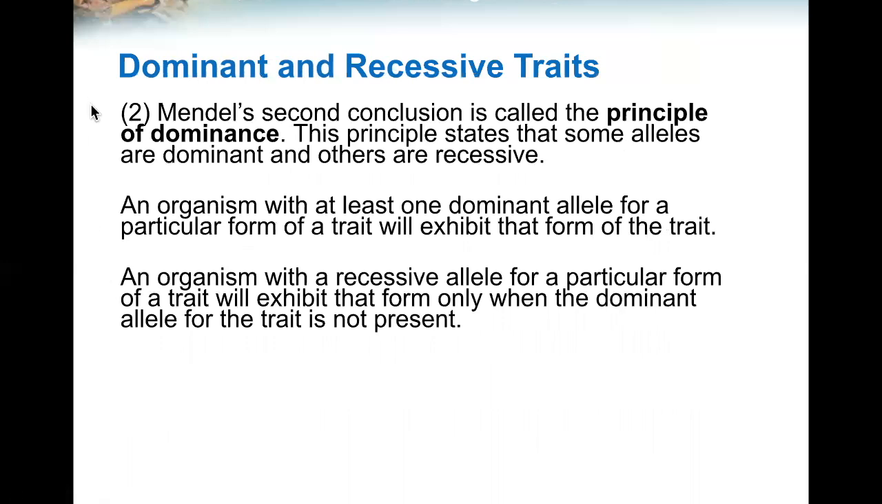Mendel's second conclusion is called the principle of dominance. This principle states that some alleles are dominant and others are recessive. An organism with at least one dominant allele for a particular form of a trait will exhibit that form of the trait. An organism with a recessive allele for a particular form of a trait will exhibit that form only when the dominant allele for that trait is not present.